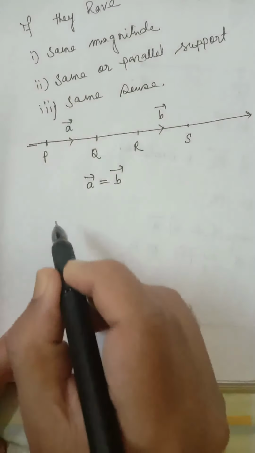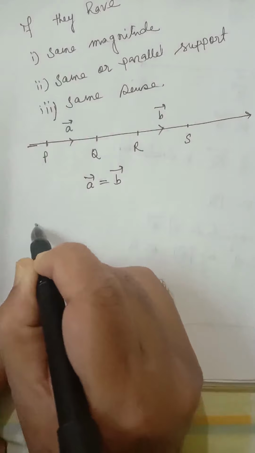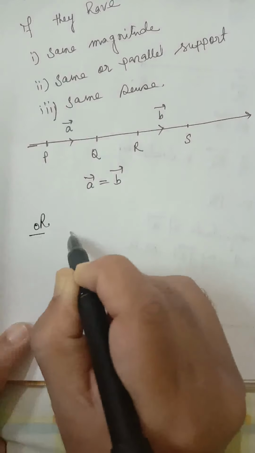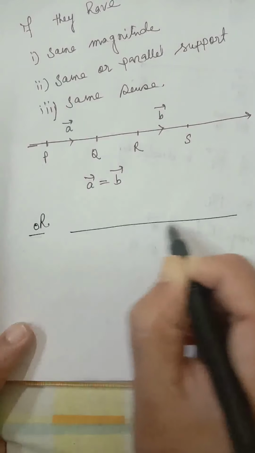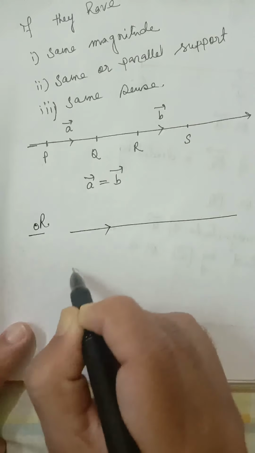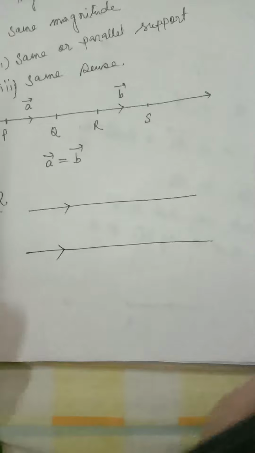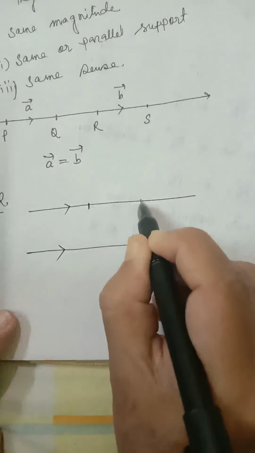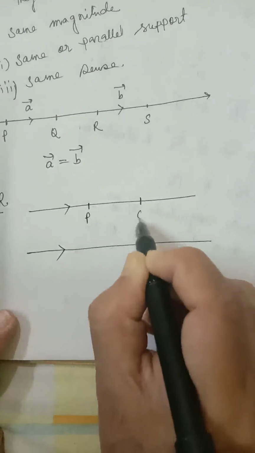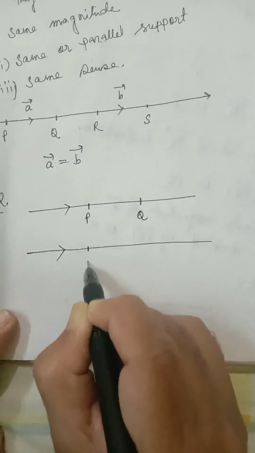Okay, now consider these two. I am drawing another figure. Consider these two rays. These two are parallel rays. Now let us consider, suppose this is PQ and suppose this is RS.